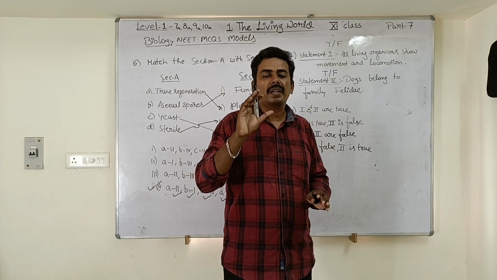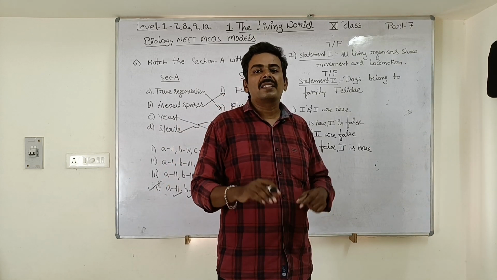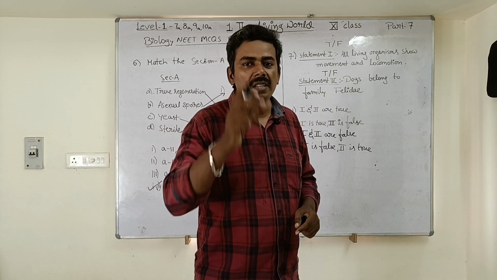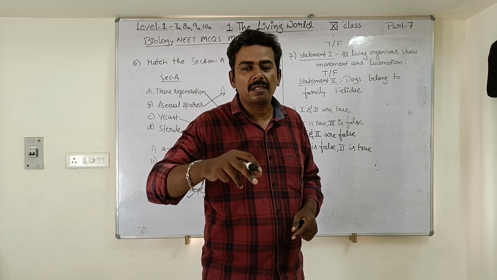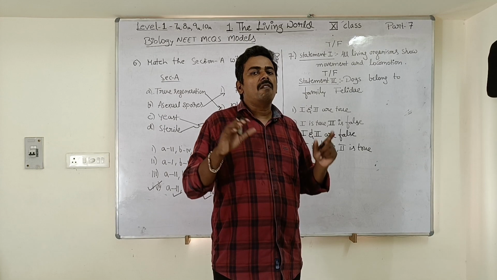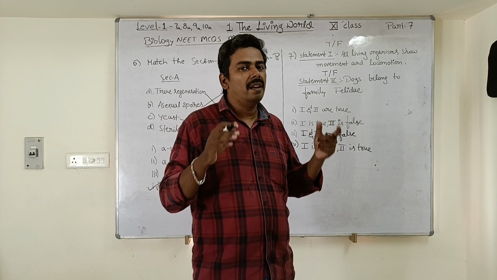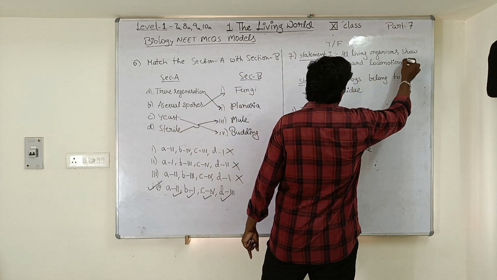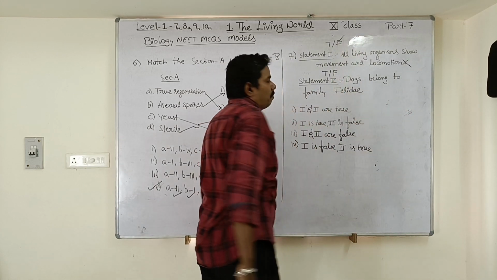Similarly, in the ocean there are some creatures called sponges. These sponges are sedentary organisms. That means they cannot move from one place to another. They stick to the rocks and remain attached to one particular place, and they are not going to move anywhere in the ocean. Because of these creatures we cannot say that all living organisms show movement and locomotion. So here it is false. This is not a correct statement. This is the false statement.